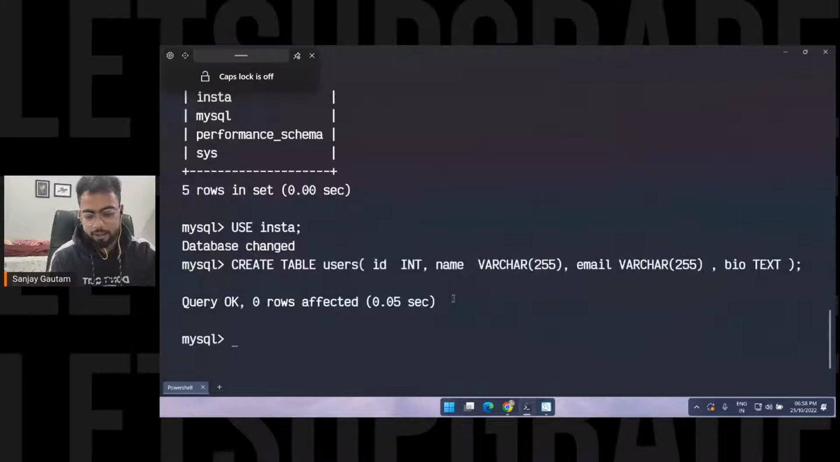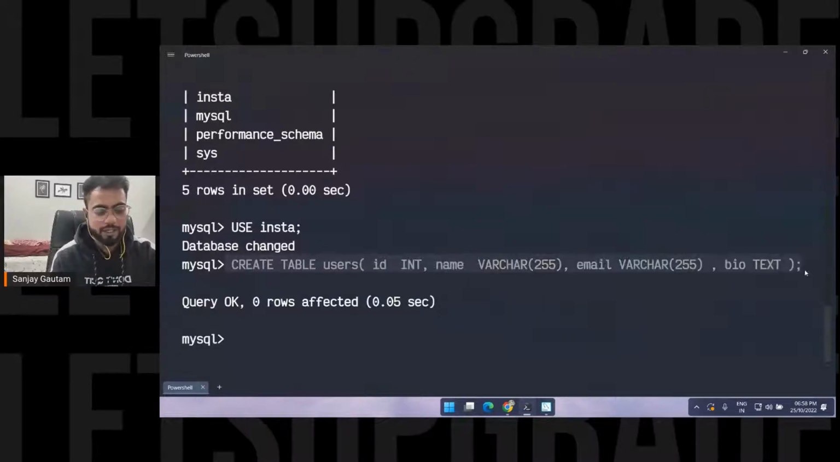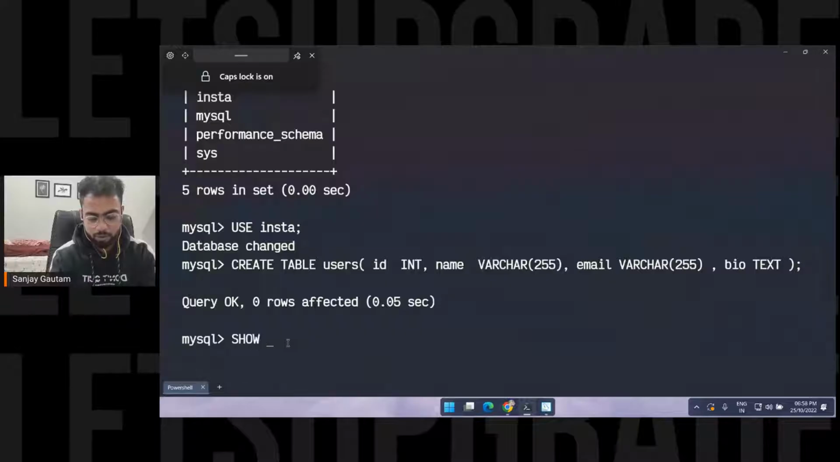Just press enter. See, the table is created here. And if you want to see if the table is created, just type show tables.